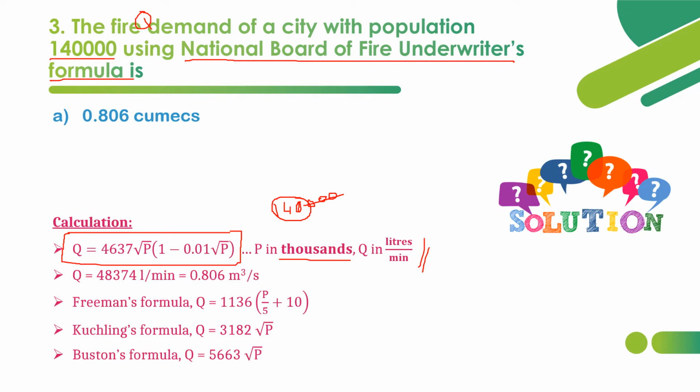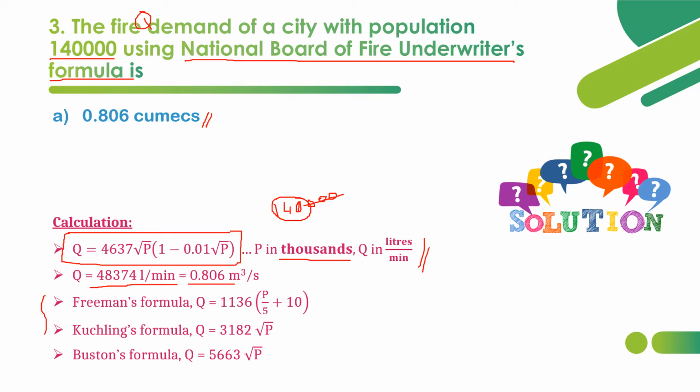So 4637 root of 140 into 1 minus 0.01 root of 140 gives the answer as what? 48374 liter per minute. But in the options they have given Qmax in meter cube per second. So in order to convert that, 48374 divided by 1000 divided by 60 gives the answer as 0.806 meter cube per second. So this is how we have to proceed with the fire demand formula.